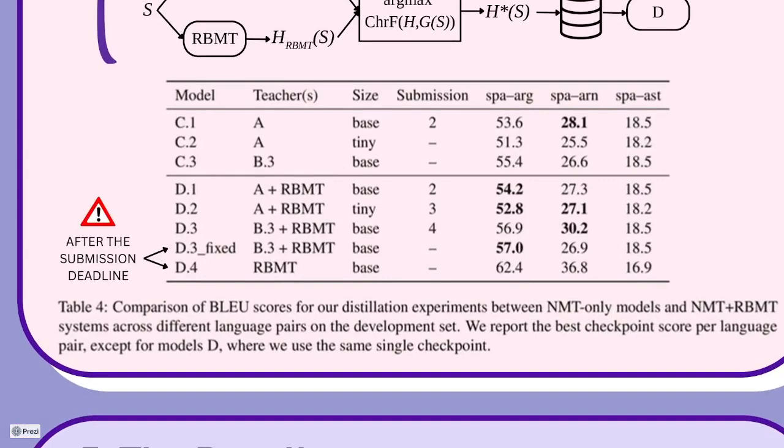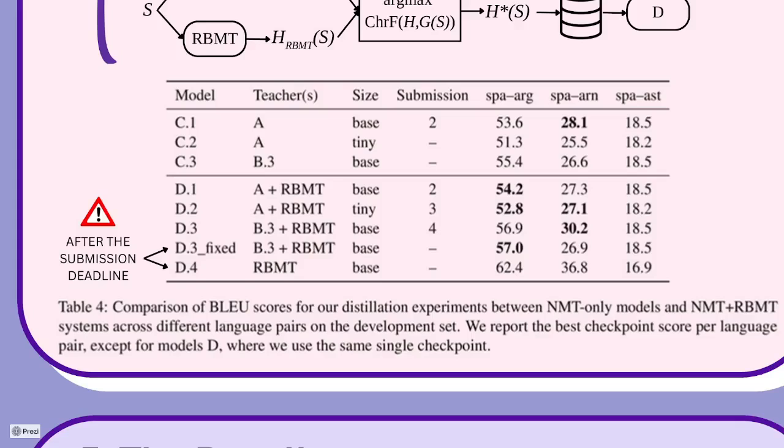On column model, we see either if it was NMT distilled or a combination of NMT and rule-based MT distilled, then which teacher we use. You can find more details about them in the paper. Also, which size. We use transformer base, which is around 65 million parameters, and then transformer tiny. You can also find the details in the paper, which is a very fast transformer architecture that has 17 million parameters. Then the submissions that we have, and finally the scores for the different language pairs.